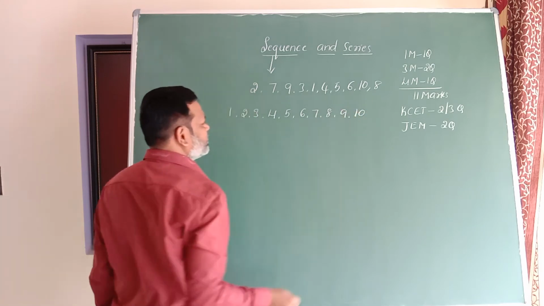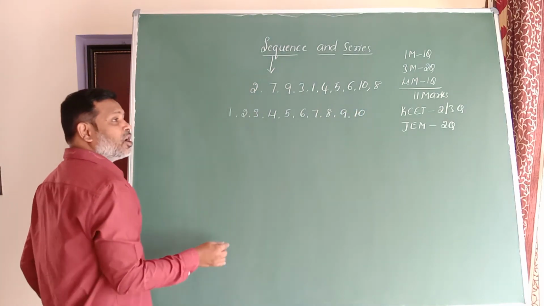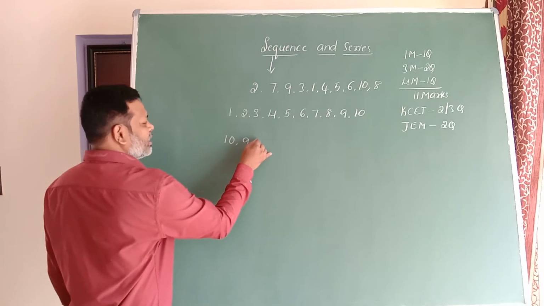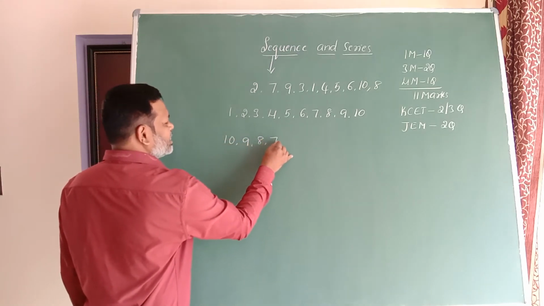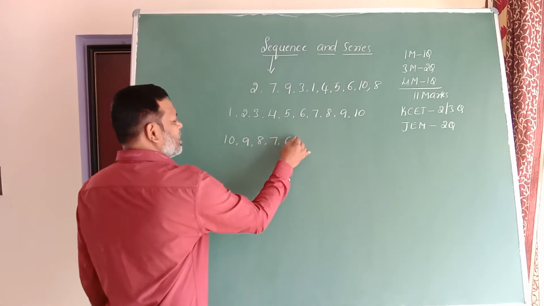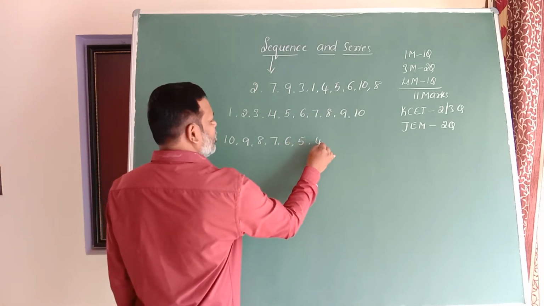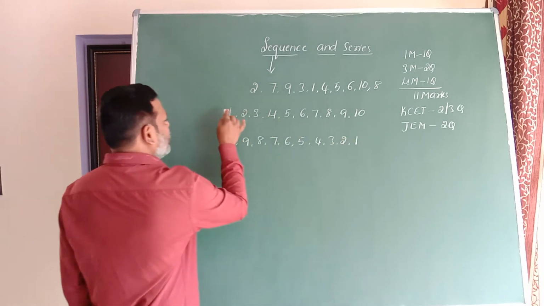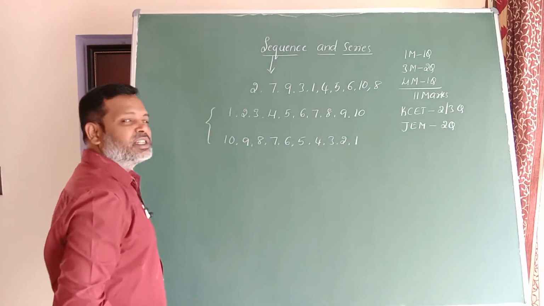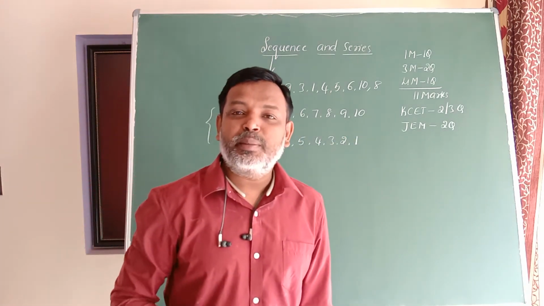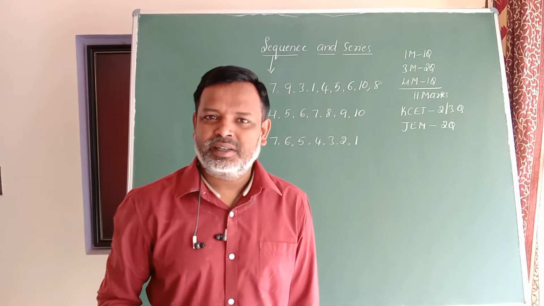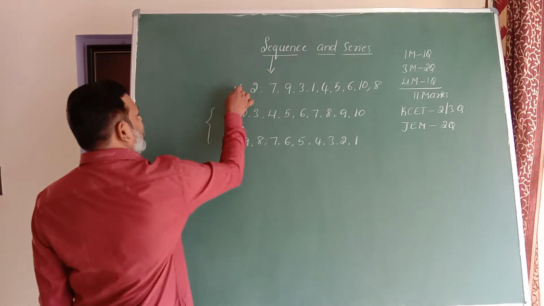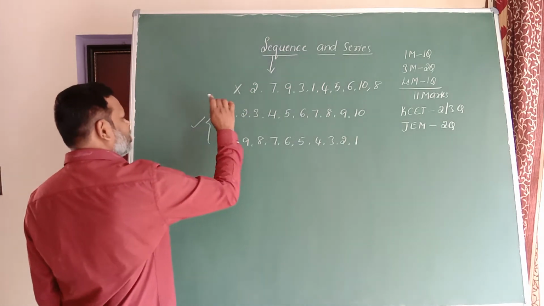Or this can also be arranged like this: 10, 9, 8, 7, 6, 5, 4, 3, 2, 1. Now these two arrangements make it easy to remember the elements. So now which one is correct here? This is a wrong notation and this is a correct notation.